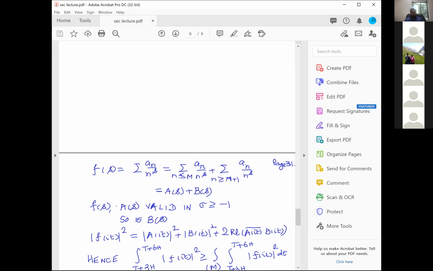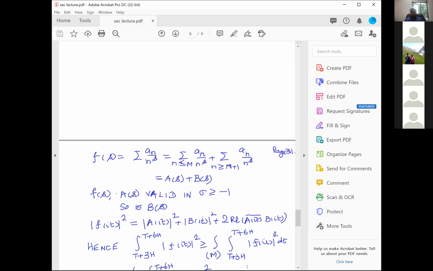That's very important. And now write mod f of it whole square. Okay, since I have written f of s equal to As plus Bs, therefore f of it is equal to A of it plus B of it. Therefore, mod f of it whole square equals mod A of it whole square plus mod B of it whole square plus 2 times the real part of A bar of it times B of it.